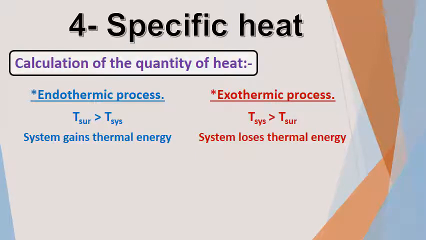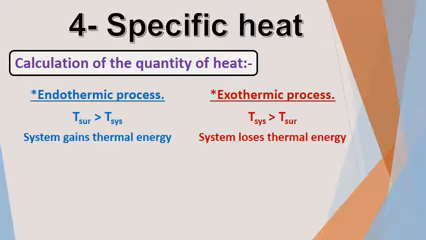The specific heat of water equals 4.18. So I can use specific heat to differentiate between different matter. For example, the specific heat of aluminium is 0.9. If I told you the specific heat of a substance is 0.9, you can know this substance is aluminium.